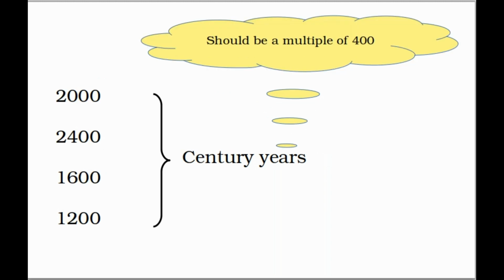Now, these years are known as century years. A century year is nothing but a number which is a multiple of 100. Century is something to do with 100. So 2000, as it is a multiple of 100, is a century year. The given century year should be divisible by 400. As 2000 is a multiple of 400, 2000 is a leap year. 2400 is a leap year. 1600 is a leap year. Even 1200 is a leap year.